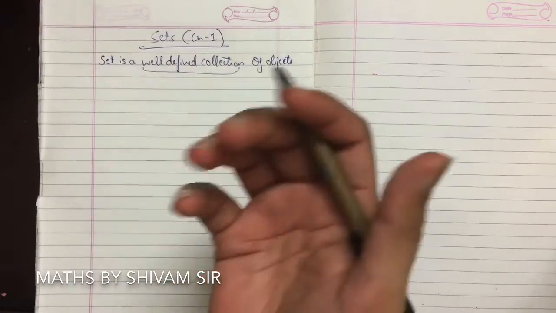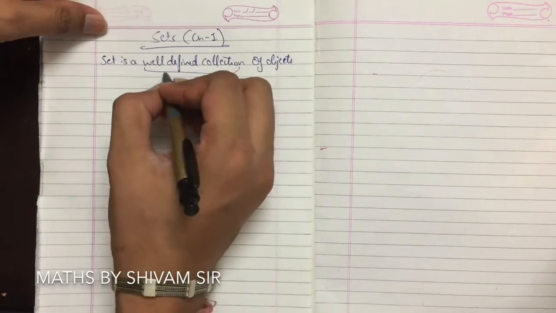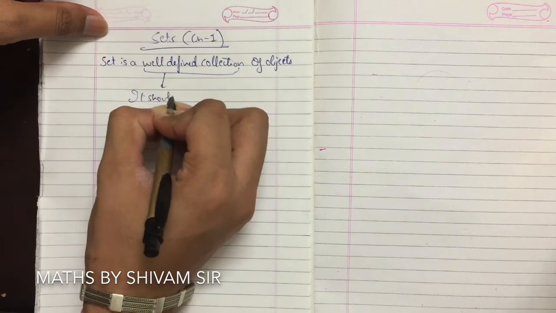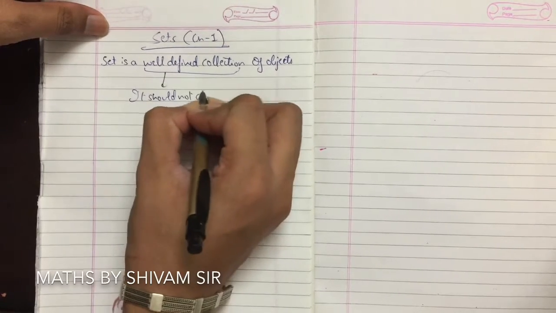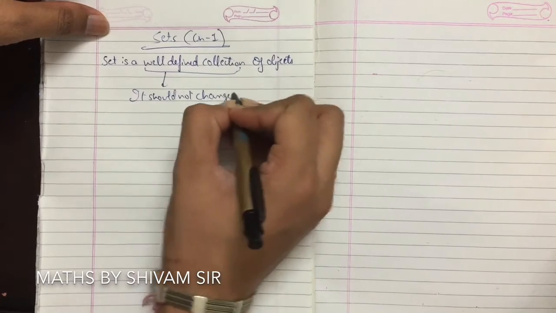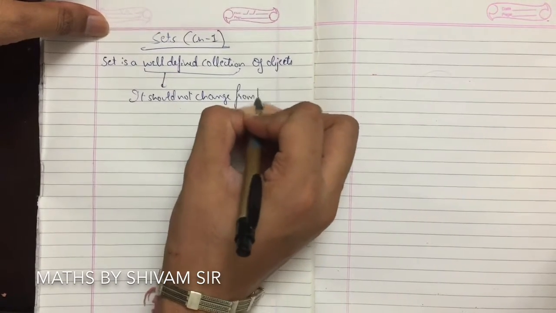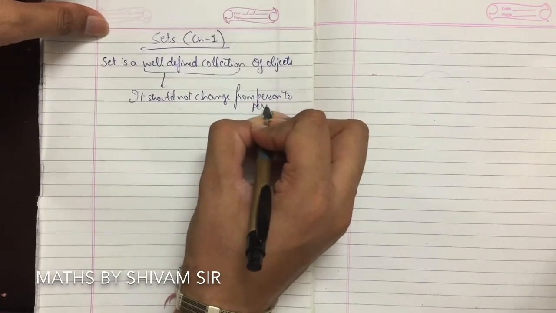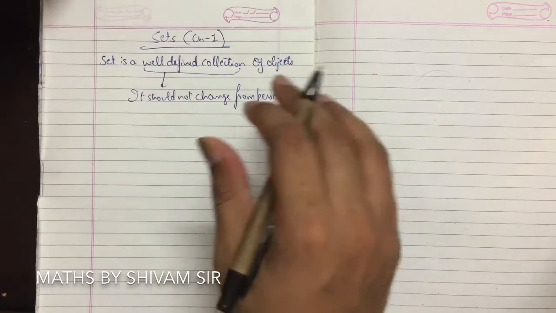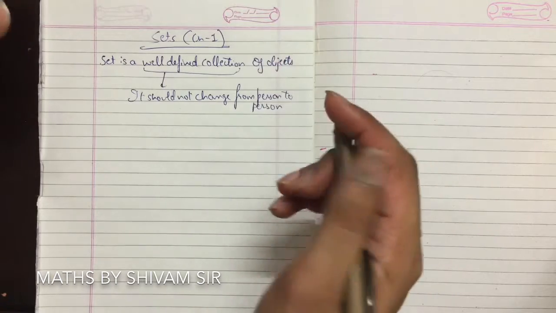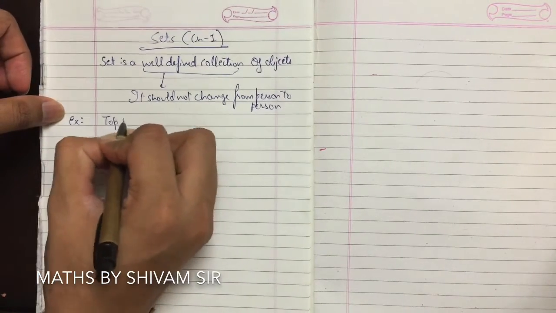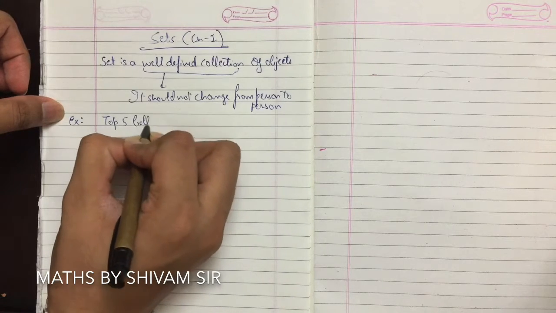collection means it should not change from person to person, means it should remain the same throughout. Like for example, if we talk about top 5 Bollywood actors.